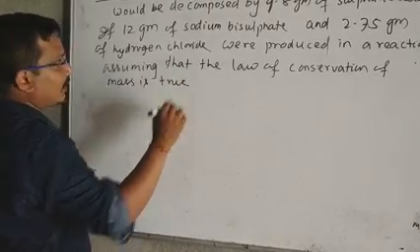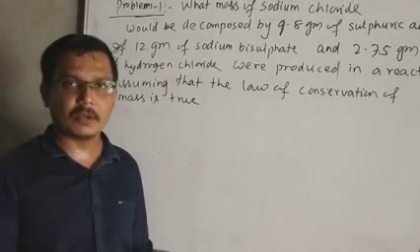That is your problem. That means this reaction obeys the law of conservation of mass.